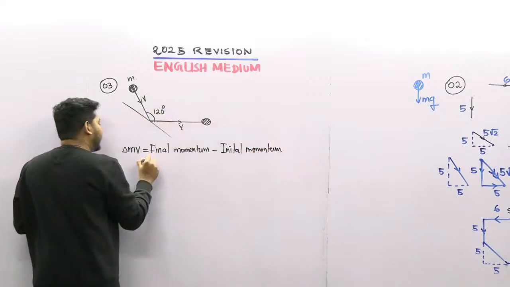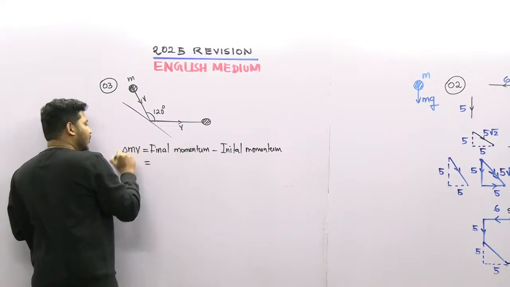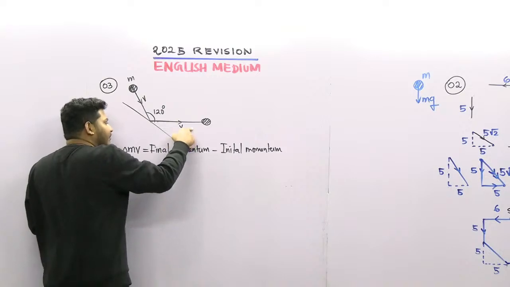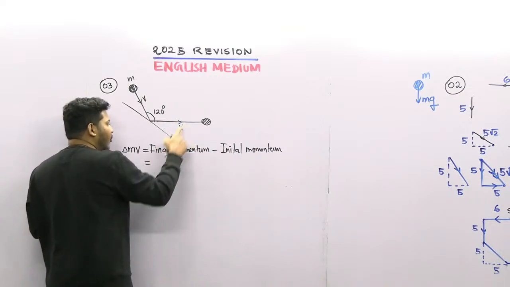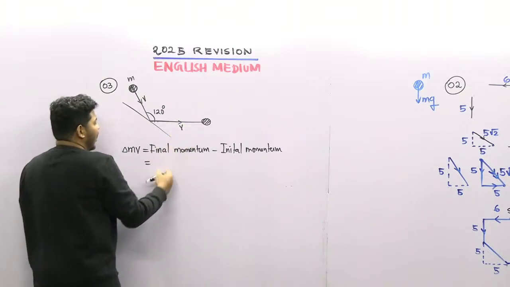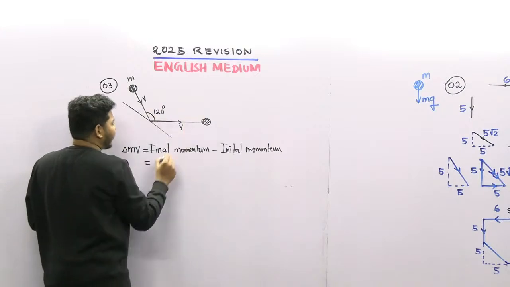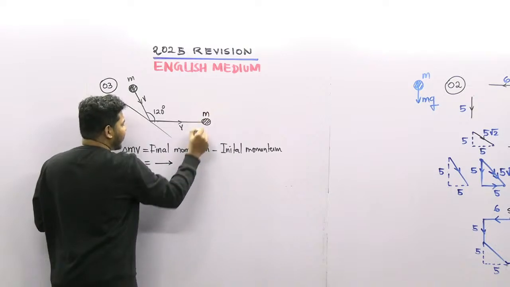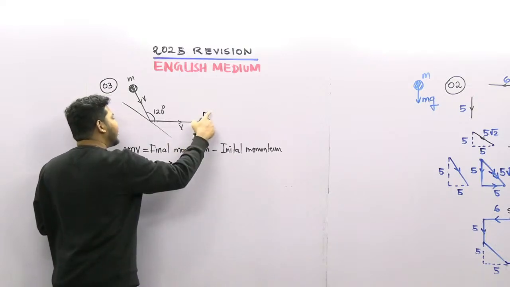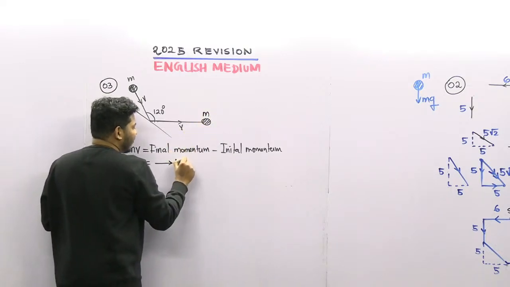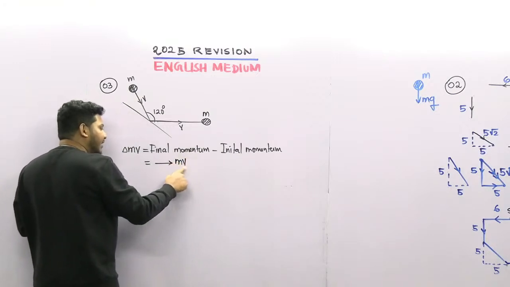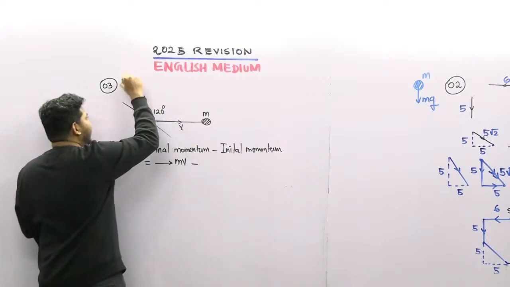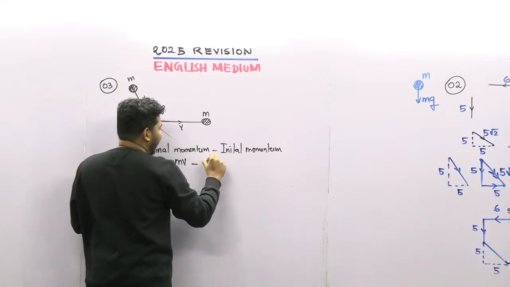So this is a vector quantity, so we are going to add the vectors as well here. That means we want to show the vectors also here. So what I'm going to do here is I'm going to put the vector and mass m into v. The final momentum is m into v. So the magnitude is m into v, the direction is like this. Minus, so this is the initial one. So initial is like this.